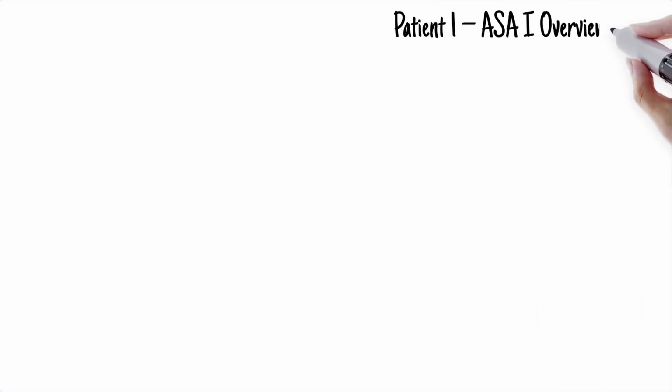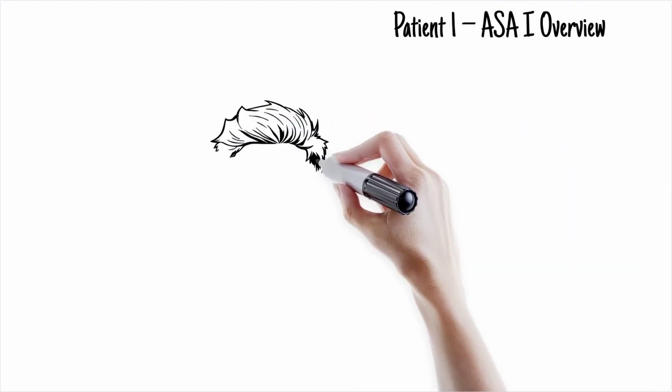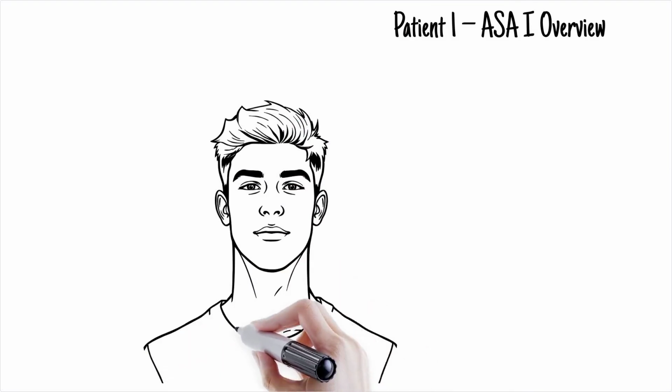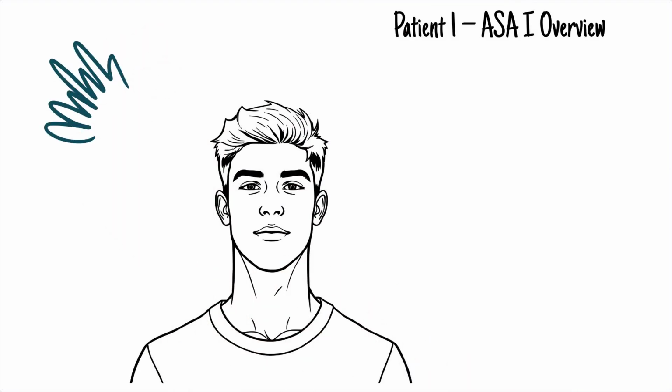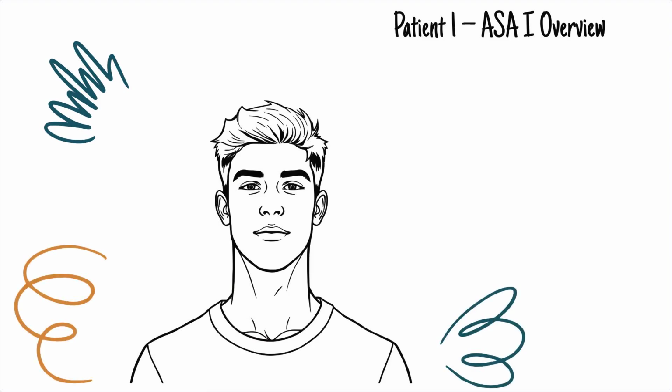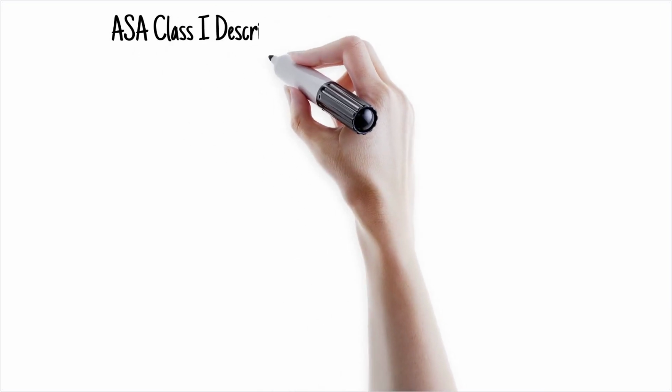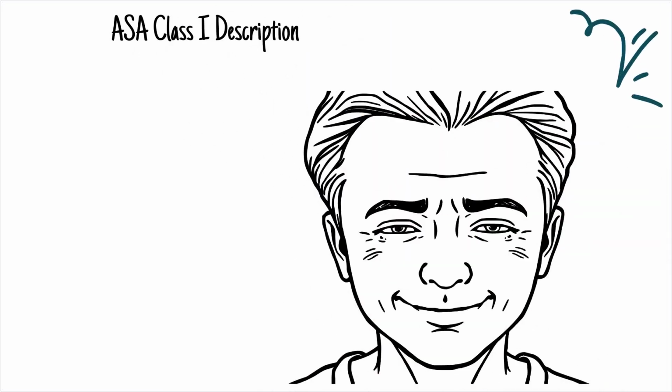Patient 1, ASA I, a 20-year-old healthy college athlete, is scheduled for an elective ACL repair. He is a non-smoker, non-drinker, takes no medications, and has a normal BMI of 23. ASA Class 1, a normal healthy patient with no systemic disease.